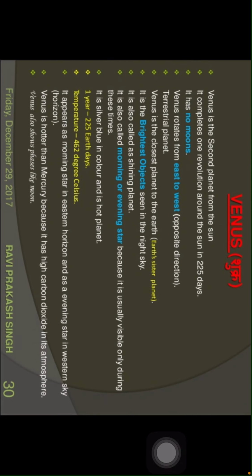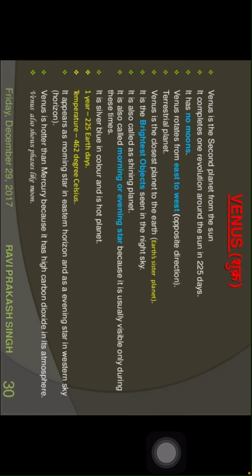Next, Venus. Venus is the second planet from the Sun. It completes one revolution around the Sun in 225 days. It has no moons. Venus rotates from east to west, in the opposite direction. It is a terrestrial planet. Venus is the closest planet to the Earth. It is the brightest object seen in the night sky. It is also called the shining planet.